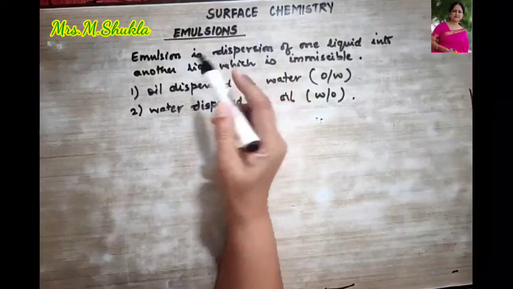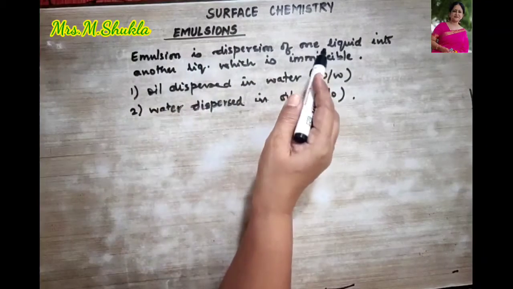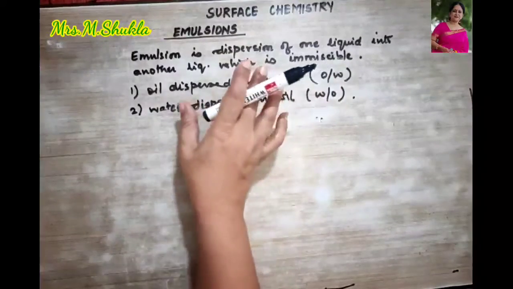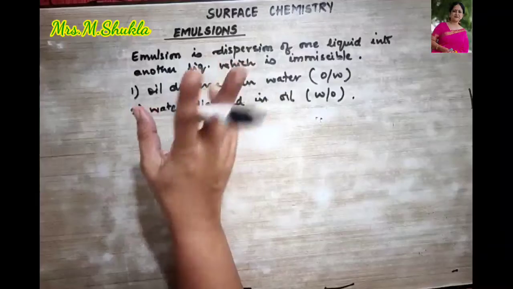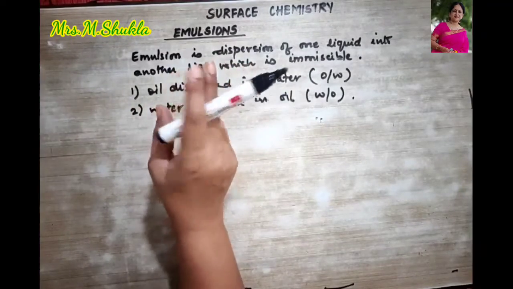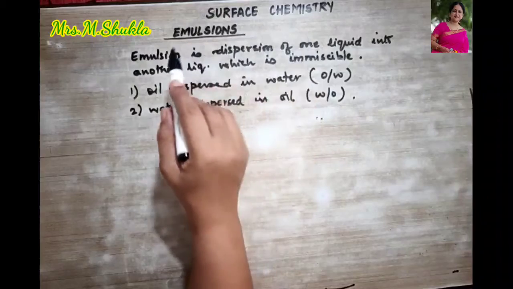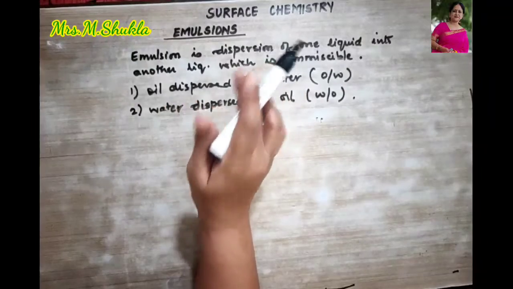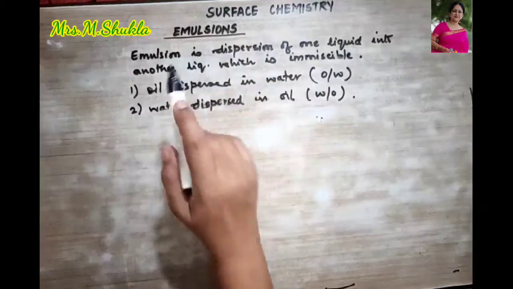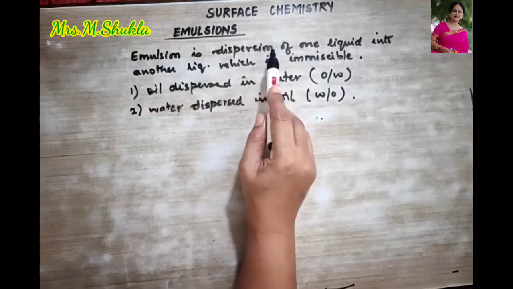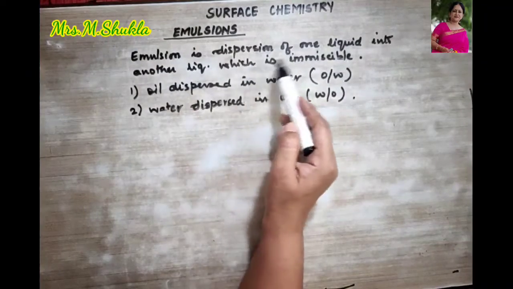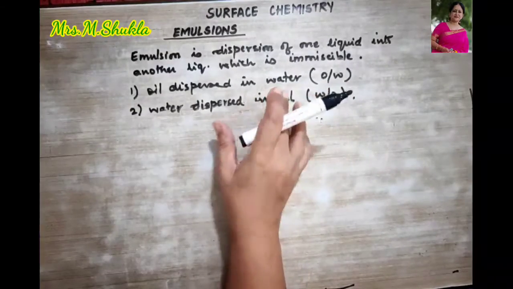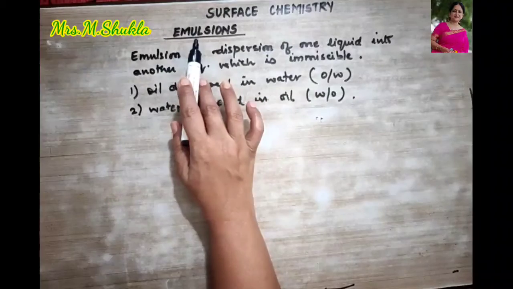So what are emulsions? An emulsion is a dispersion of one liquid into another liquid which is immiscible. In other words, we can say that the colloidal dispersion of two immiscible liquids, in which one liquid acts like a dispersion medium and the other acts like a dispersed phase, is called an emulsion. As I have written over here, an emulsion is a dispersion of one liquid into another liquid which is immiscible. In short, we can also say that liquid-liquid colloidal dispersions are called emulsions.